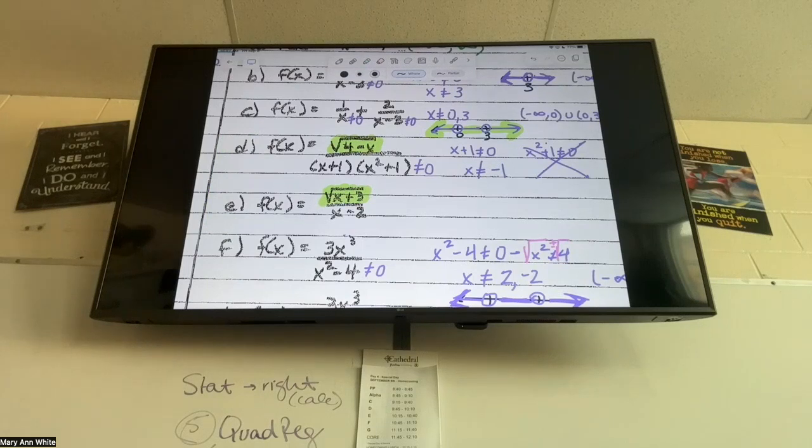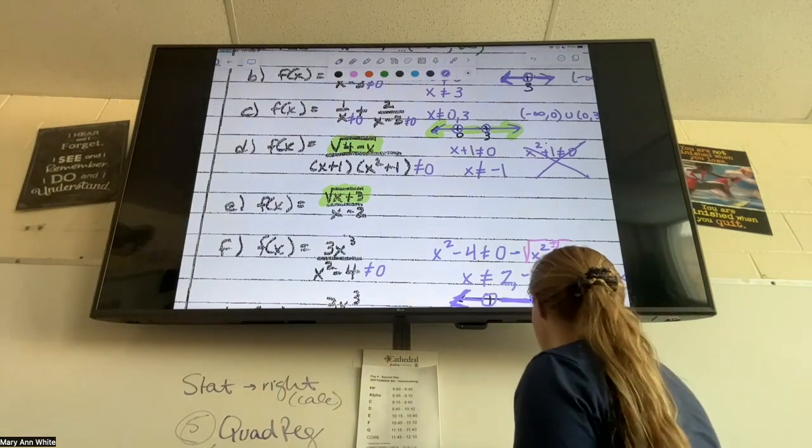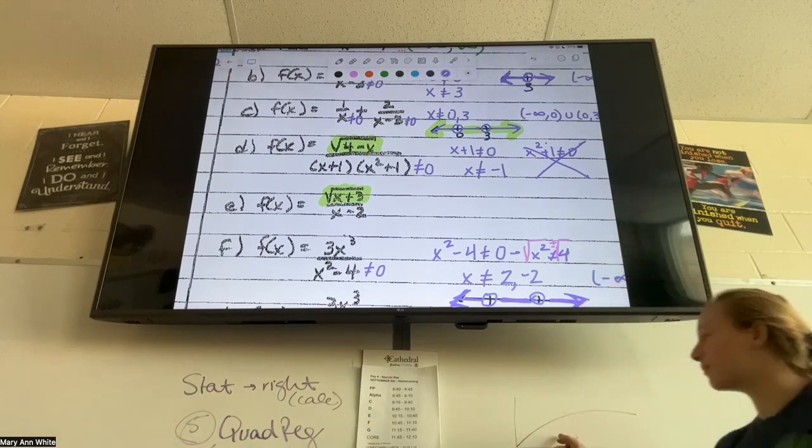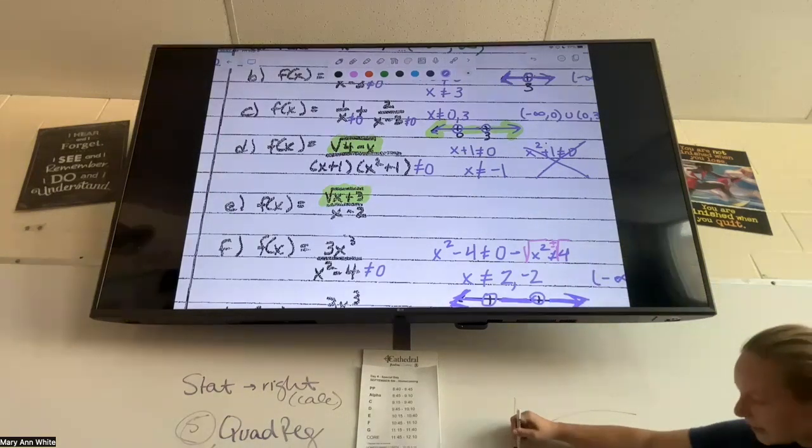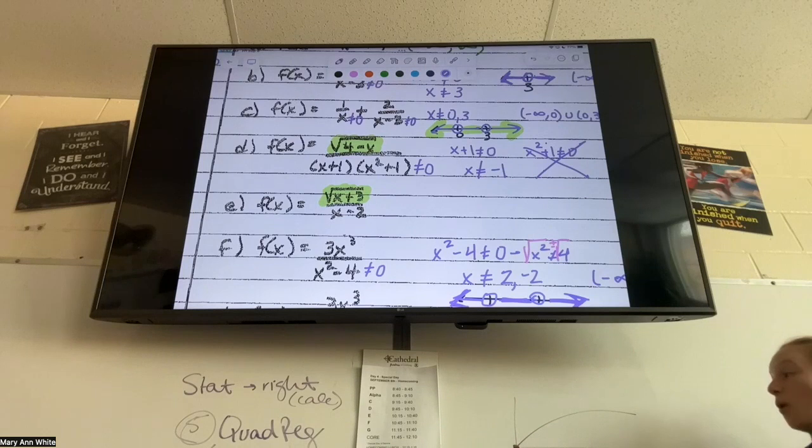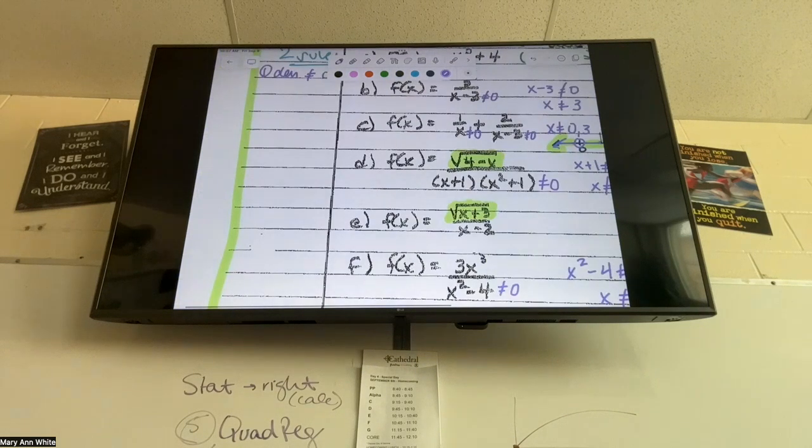Not a problem, that's an x squared one. Square root, oh, it's like a line. It's like a line, right? It's like a sideways parabola. It starts here at 0, 0, and then it extends off, okay? So that means that it can't be any negative numbers. It's only positive numbers. You can only put positives in here. There's no negatives in our domain. So when I have a radical, my rule for radicals is it must be greater than or equal to 0. It cannot make it negative. So I'm going to set my radicals must be greater than or equal to 0.